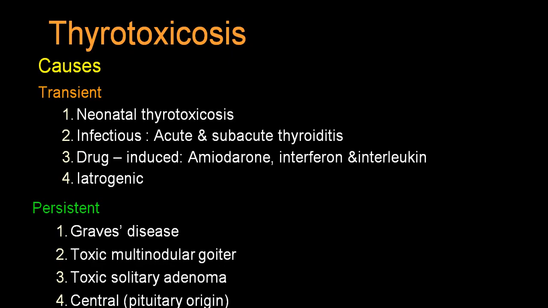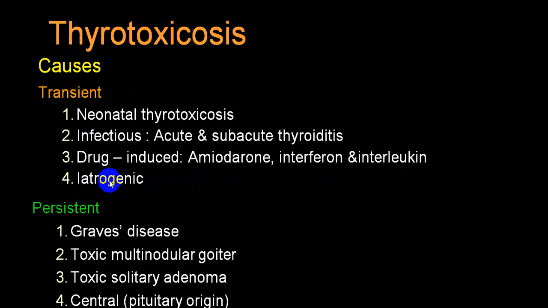You can have a transient variety, like neonatal thyrotoxicosis or because of acute or subacute thyroiditis. So in the initial stage you have a little excess of thyroid hormone, then later on they go into what we call hypothyroidism. Or in a person who is taking amiodarone, interferon, interleukins, or iatrogenic causes, in those it is transient.